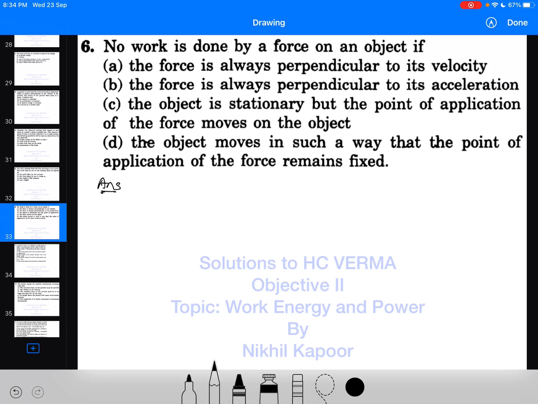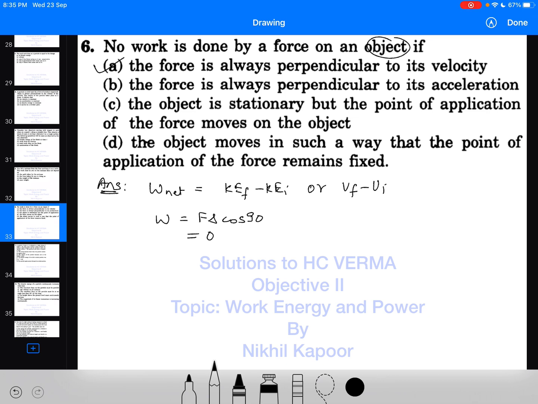Start with the sixth example here, where it is said that no work is done by a force on an object. So basically the net work done on the object, or work done by a force on the object, would be the change in its kinetic energy, final minus initial, or the change in its potential energy. So first of all, the force is perpendicular to the velocity. As force is perpendicular to the velocity, the work will be Fs cos theta, and that would be 0, which is very easy. So A is the right option here.